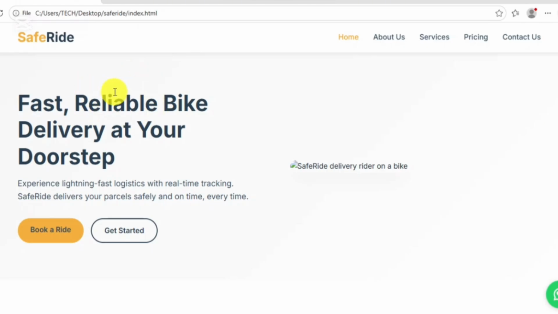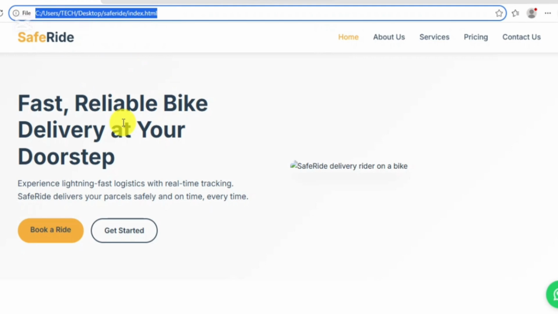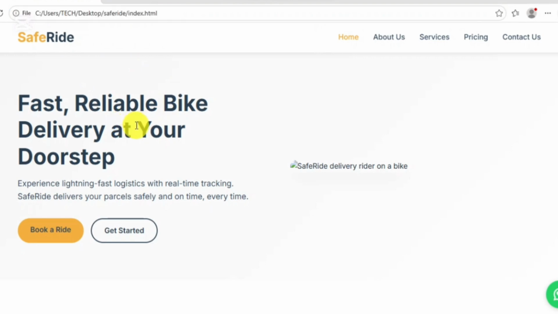So this is the website we just created. This is the address: desktop, Safe Ride, index. So this is the address of your website. Why is it giving you this kind of address? Because it's a locally hosted website. In the course, we'll also be exploring how to host your website globally, so that it starts using a specific domain name, a URL. So we'll be talking about hosting, domain names, and how to connect them.